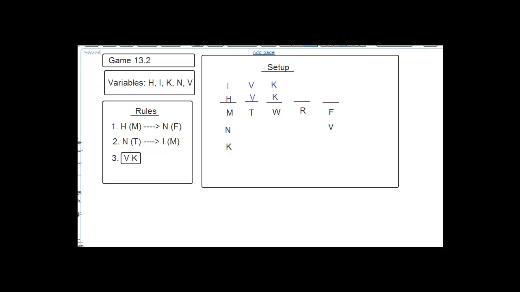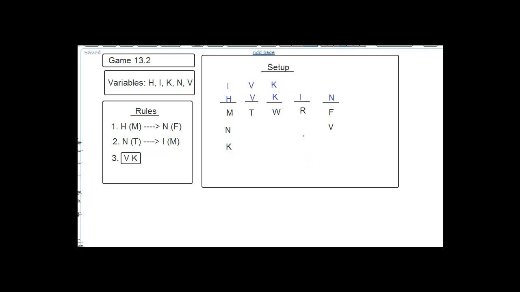The reason I wanted to break it out was because I know that if I do, then in one of the cases at least, this rule is going to apply. In the bottom case where H is on Monday, this rule applies. So at least in this template I can do some more action and put some other stuff down, which I would not have been able to do had I left that as an HI dual option, because this rule only applies when it's H. So in the bottom scenario where H is on Monday, the person who would be on Thursday is whoever's left over, which is going to be I. So I would go here.